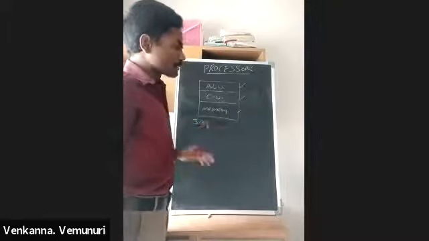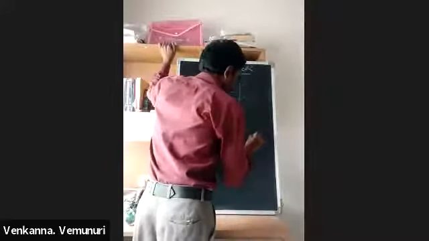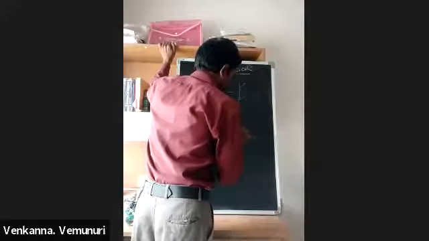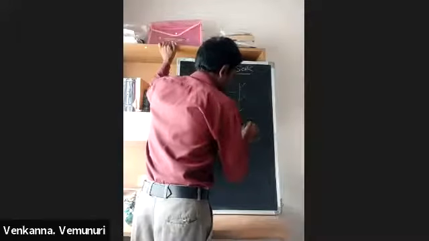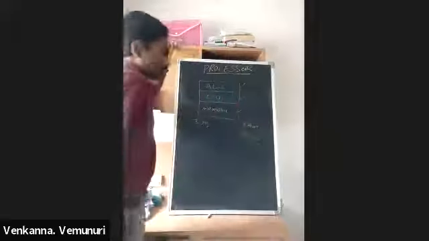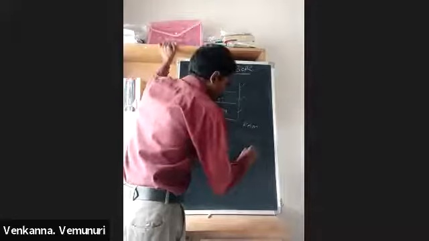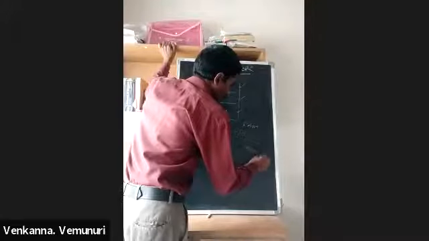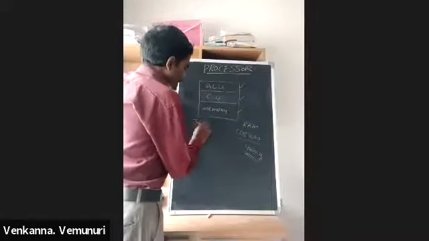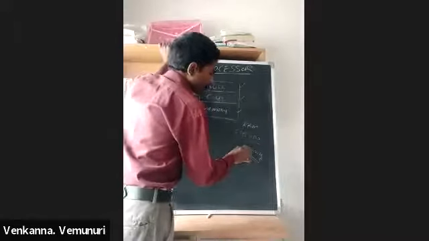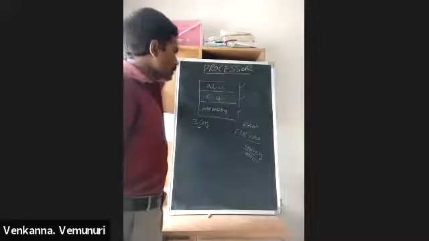But previously we discussed RAM. What is the RAM FSB? 800 FSB. For example, this is the RAM FSB: 800. That means what is the actual speed here? 400 megahertz. This is the RAM speed. You see here, processor speed is 3 gigahertz, but your RAM data transfer speed is 400 megahertz.